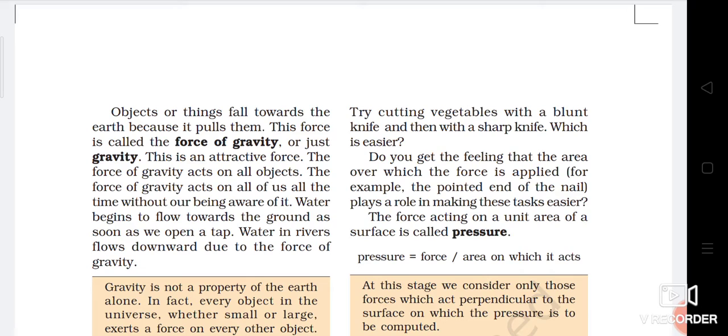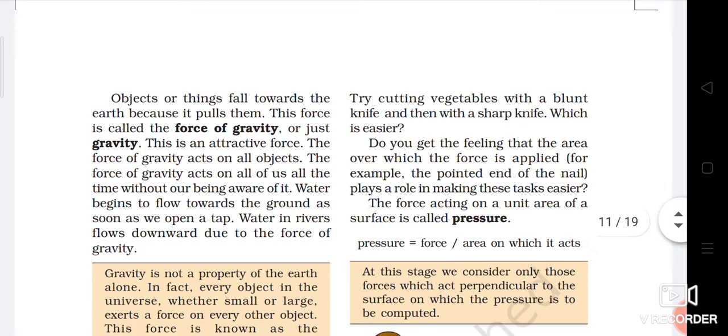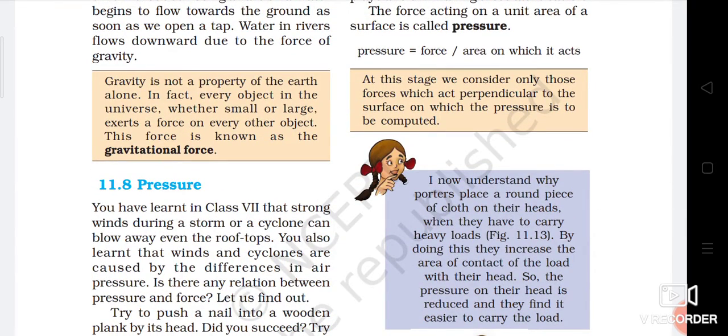So the force acting on a unit area of a surface is called pressure. If you have a pointed area, meaning the contact area is very small, then you can apply more pressure. But if the contact area is large, then you have to apply more force to get the same pressure. So the force acting on a unit area of a surface is called pressure, and the unit is force per area on which it acts. At this stage we consider only those forces which act perpendicular to the surface on which the pressure is to be computed.